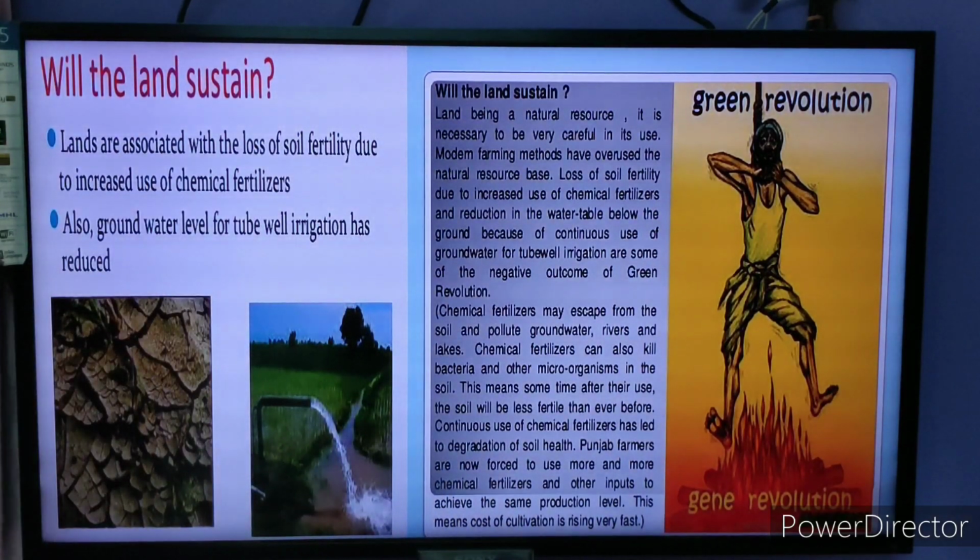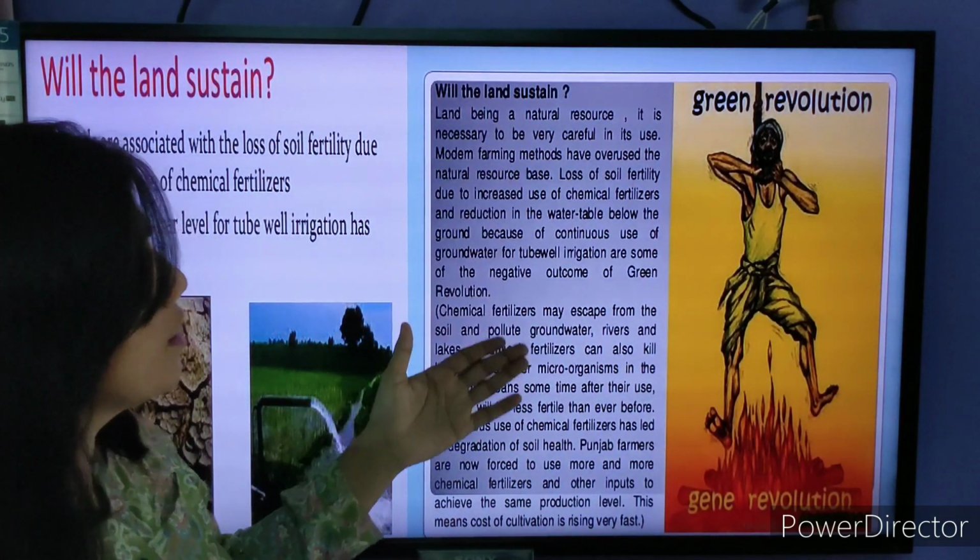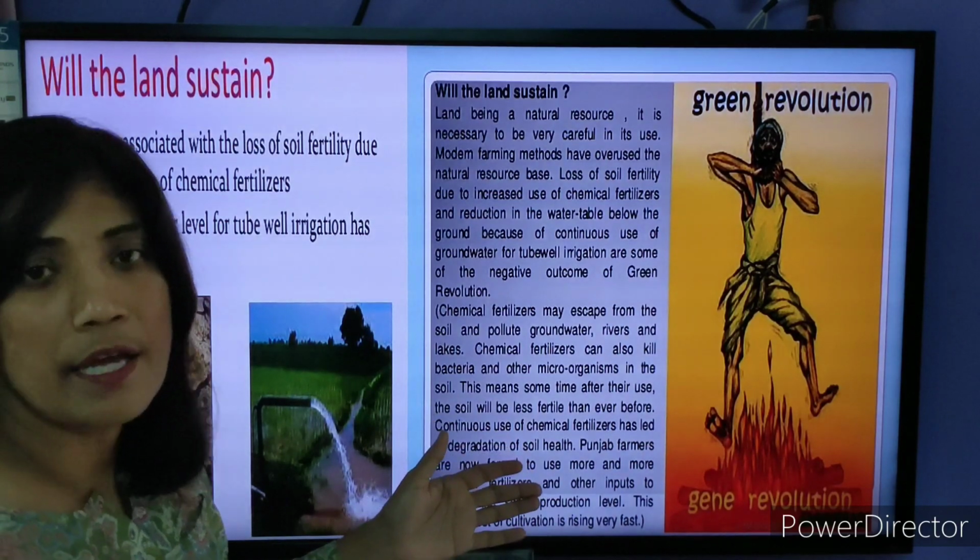So not only this, we know that land is a natural resource and we should be very careful in using it. From many years, we have seen that the green revolution is associated with the loss of fertility of the land, you can see that land will not sustain.